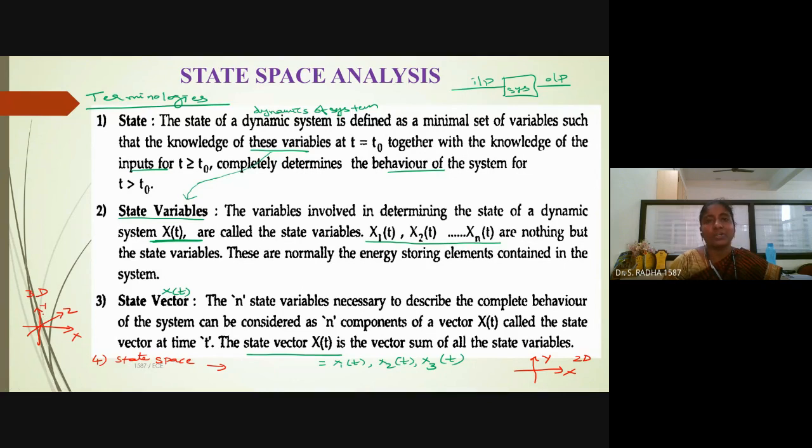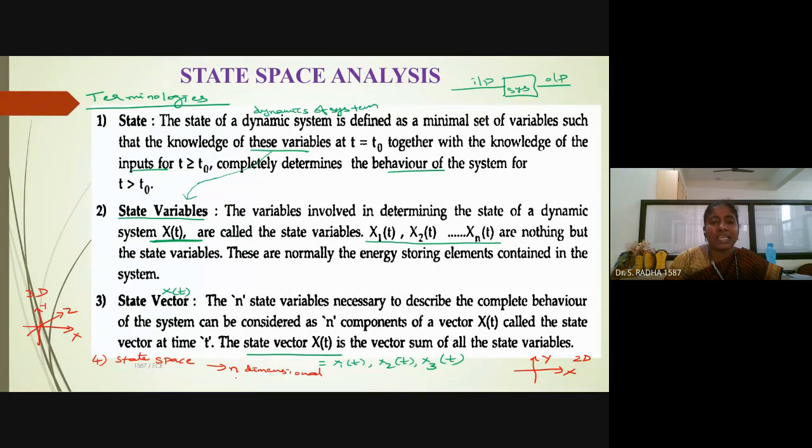In a plane, we cannot show the 3-dimensional, this is just an assumption. But x, y, z, all the 3 are perpendicular to each other. That is 3-dimensional. When we come to state space, based on the number of variables we are using, if we are using n variables, it can be represented using n-dimensional.